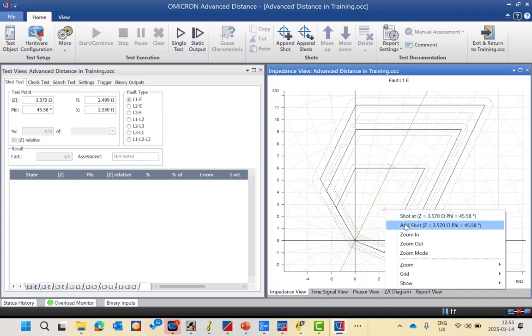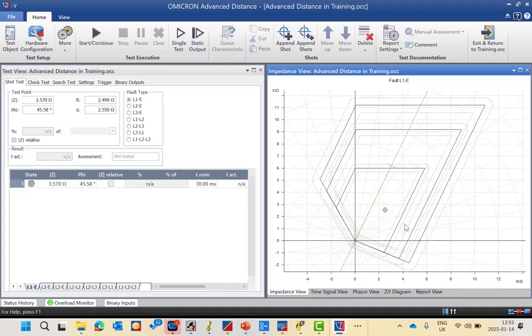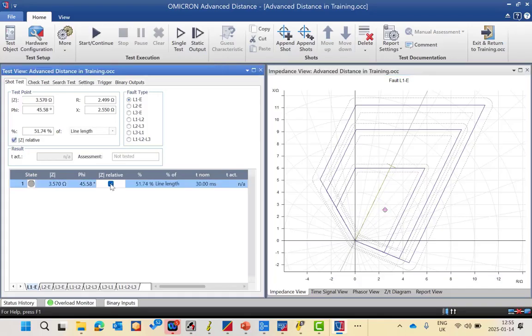But now I need to add multiple shots, so I will press add shot. So this shot in zone 1, which means the T nominal is 30 milliseconds as we defined in the relay file. Okay, if you remember. And here also you can activate the Z relative, which gives you the percentage of the line length, and it can also be deactivated, but it's better to keep it activated all the time. So if the zone is changed, it will be changed automatically based on the line length.